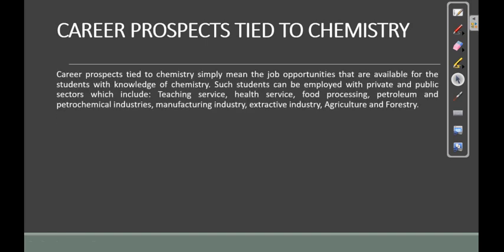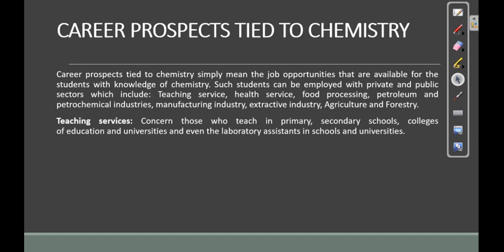Career prospects tied to chemistry simply means the job opportunities that are available for students with knowledge of chemistry. Such students can be employed in private or public sectors, which include teaching service, health service, food processing, petroleum and petrochemical industries, manufacturing industries, extractive industry, agriculture, and forestry. These are the areas where one with knowledge of chemistry can major in. Now let's look at them one after the other.